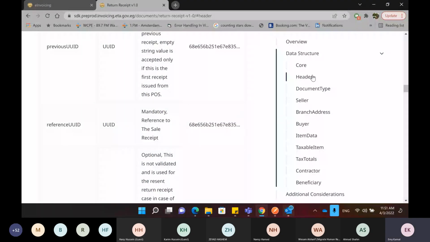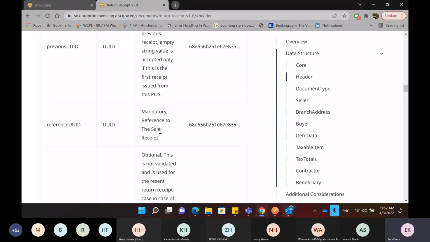The only difference is we have an extra field in the header information. The extra field is the reference UUID. The reference UUID is a mandatory field if you are issuing a return receipt, which refers to the UUID of the original sales receipt for which you are issuing the return receipt.